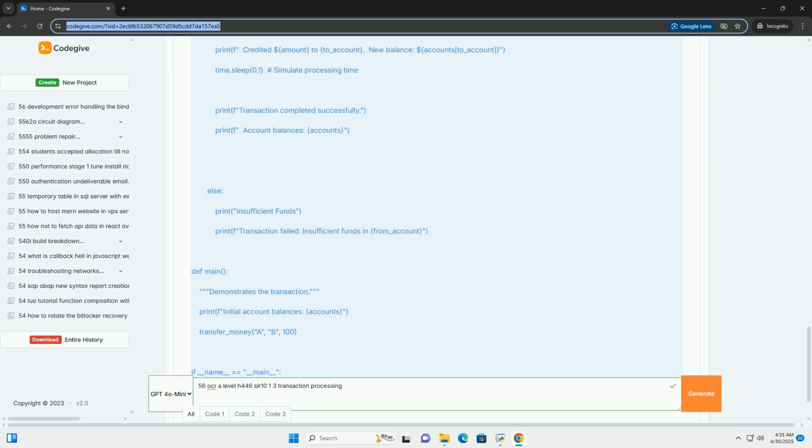7. Exam tips for OCR A Level H446, SLR10 1.3. Master the ACID properties: know them inside and out. Be able to explain them with examples. Concurrency control: understand locking, deadlocks, and two-phase locking, 2PL. Be able to describe how they work and why they are needed.